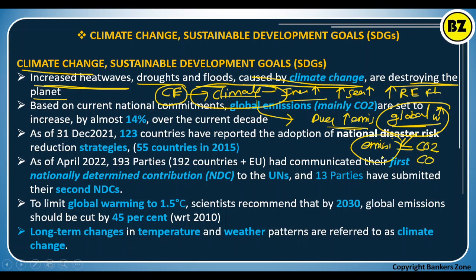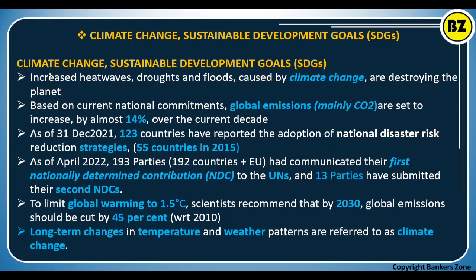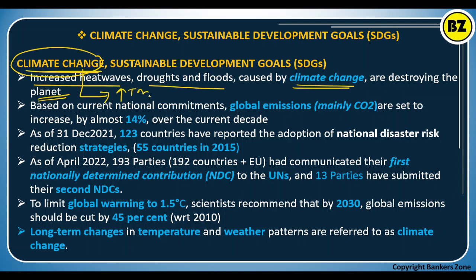Okay, so you are very much aware that climate change means simply change in the climate. It may be the increase in the temperature, or increase in heat wave, that is the global warming, drought, or floods that are generally caused by the climate change, and that is destroying basically the planet. So understand what is climate change. Climate change means increase in temperature, increase in the droughts, or suddenly increase in the sea water level, flood, right, tsunami.